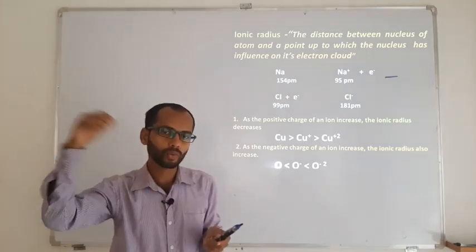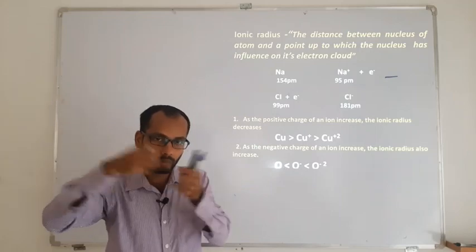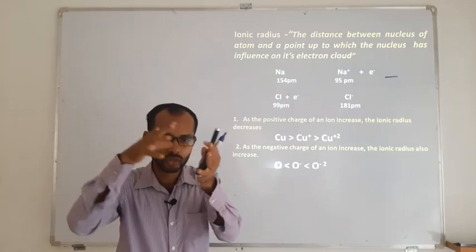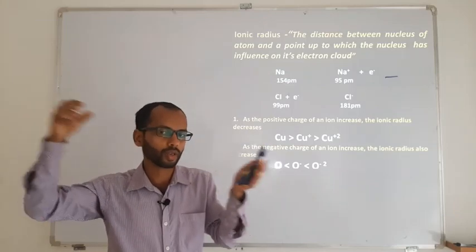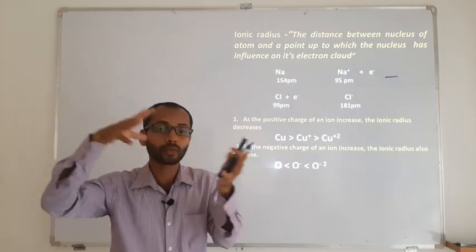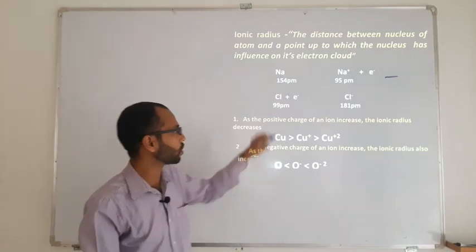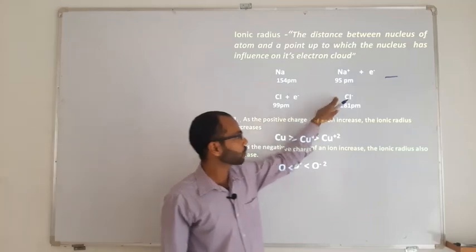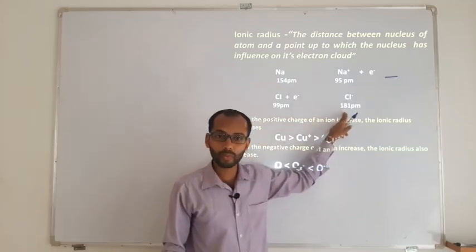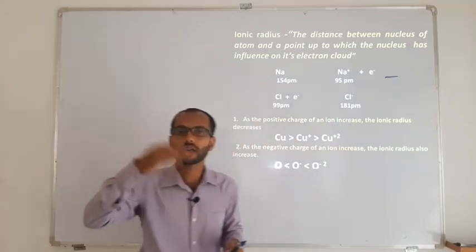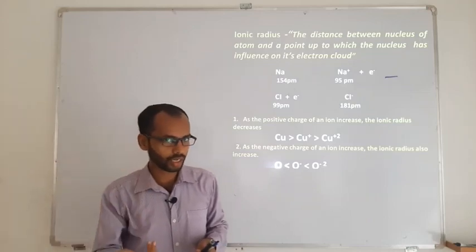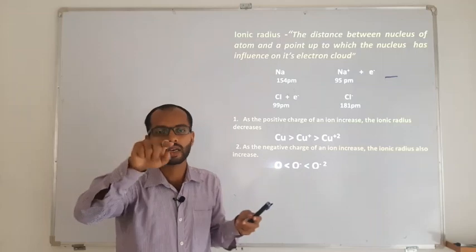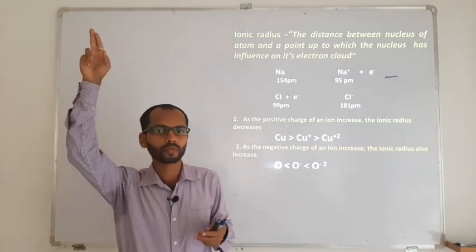When you add that electron, the repulsion increases, and because of the increase in repulsion, expansion of the atom takes place. Therefore, Cl has a 99 picometer size, whereas chloride has 181 picometer. As you go on adding electrons, repulsion increases, expansion increases, and hence the size of the atom increases.